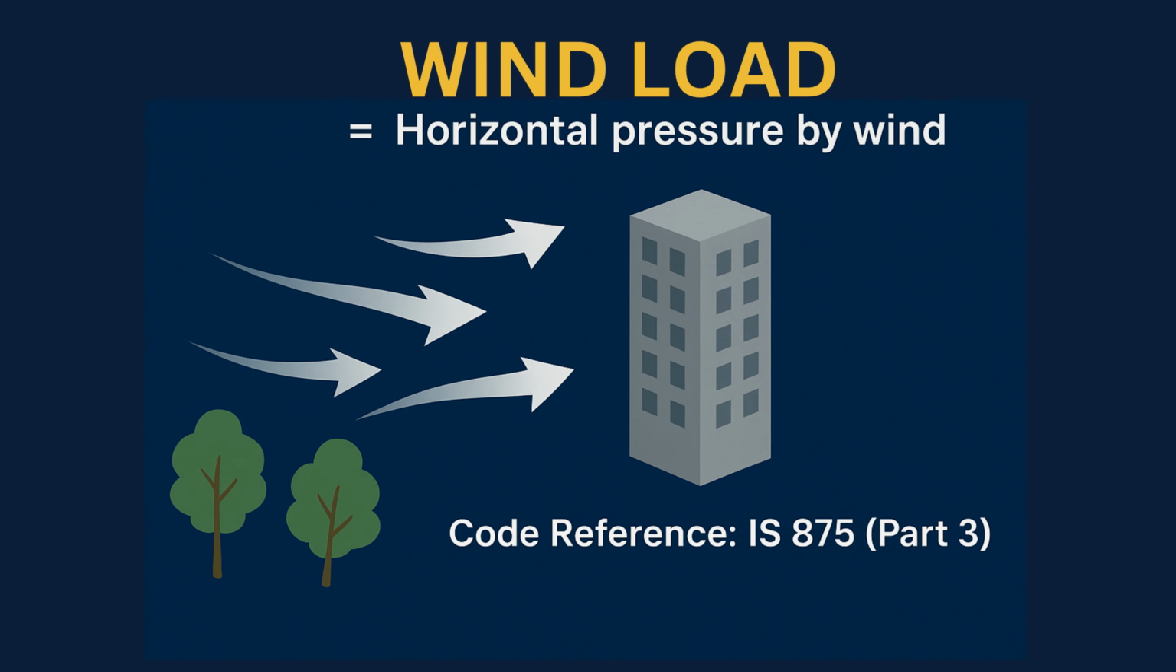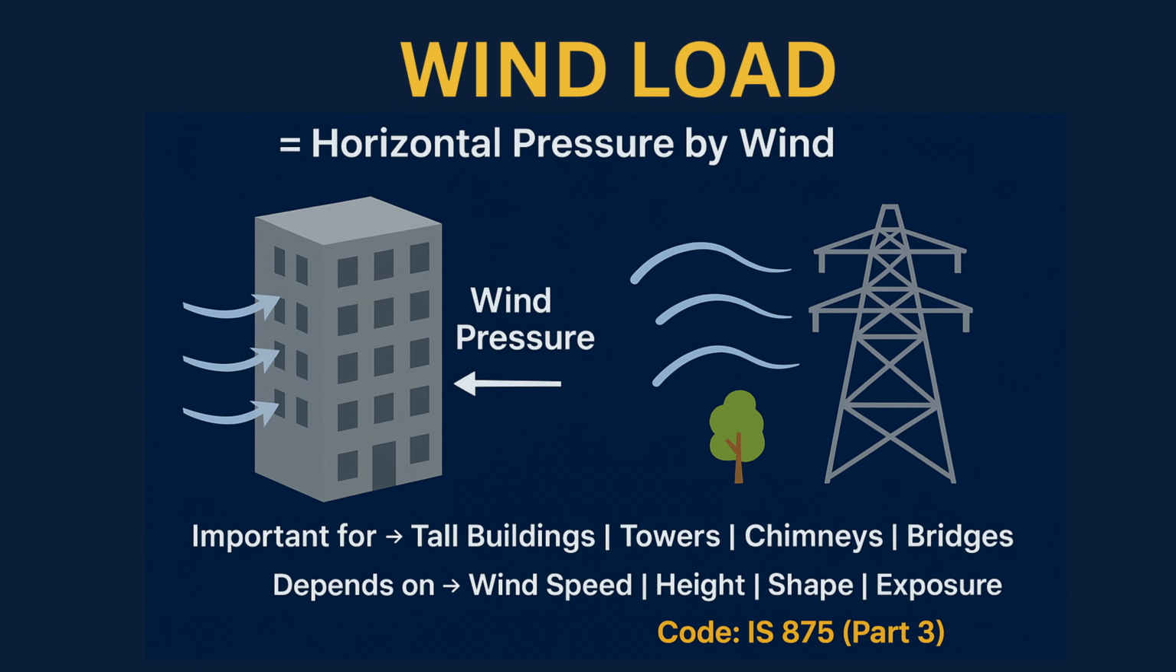Wind load. Wind load acts horizontally on structures due to the pressure of moving air. It becomes very important for tall buildings, towers, chimneys, and bridges, where strong winds can cause bending, sway, or vibration. Wind pressure depends on the wind speed, height, shape, and exposure of the structure. The Indian standard for wind load design is IS 875, Part 3.